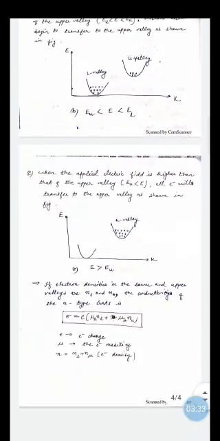When the applied electric field is higher than that of the lower valley and lower than that of the upper valley, in this condition electrons will begin to transfer to the upper valley as shown in the figure. The third condition is when the applied electric field is higher than that of the upper valley, all electrons will transfer to the upper valley as shown in the figure. So these three conditions apply in the two-valley model theory. So this is the explanation for the two-valley model theory.